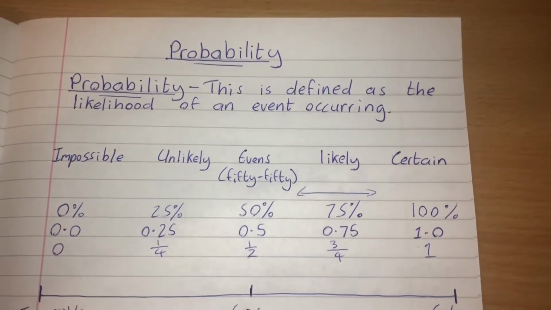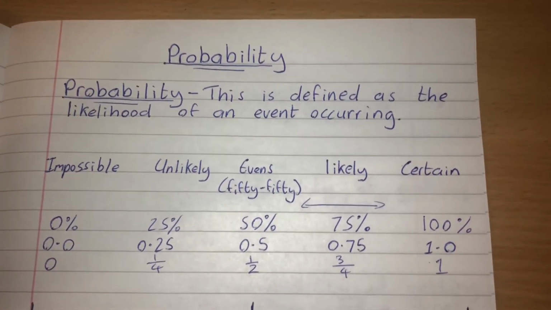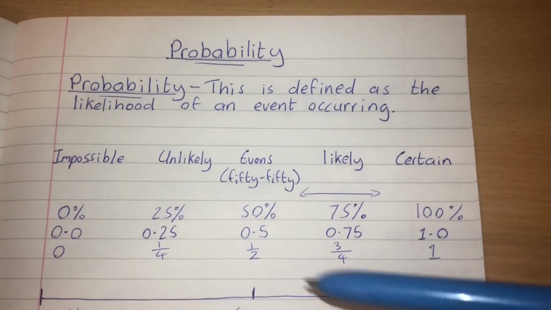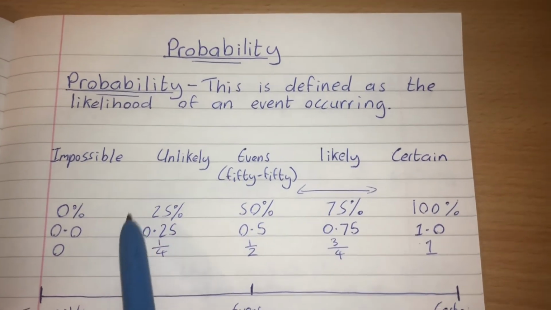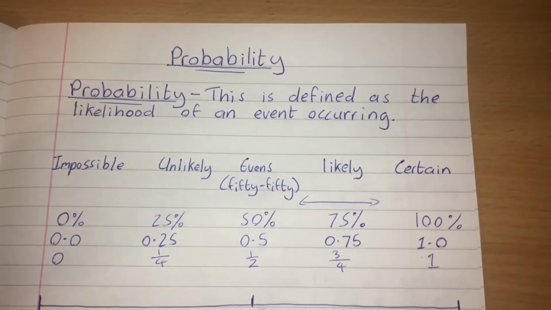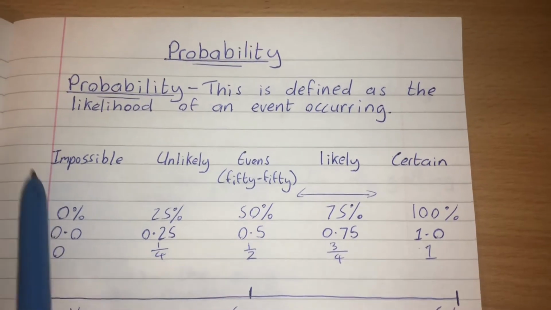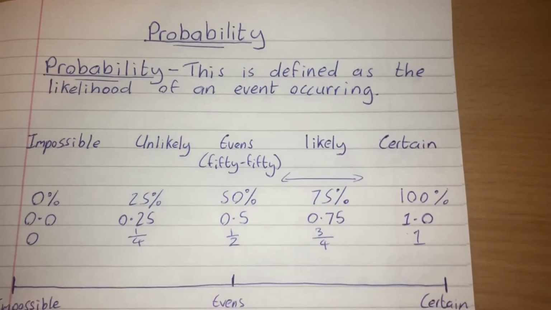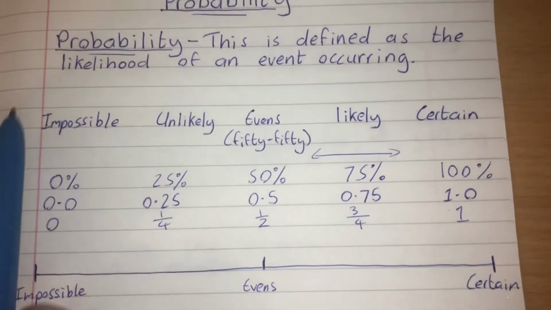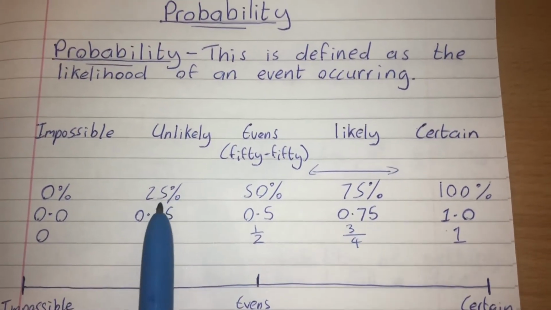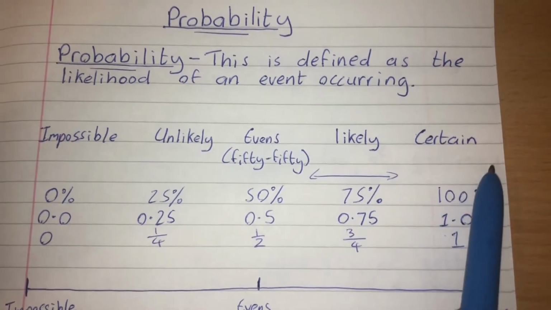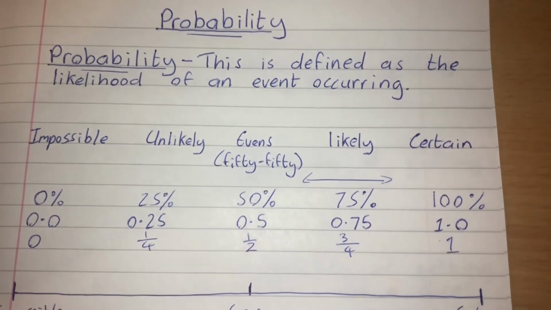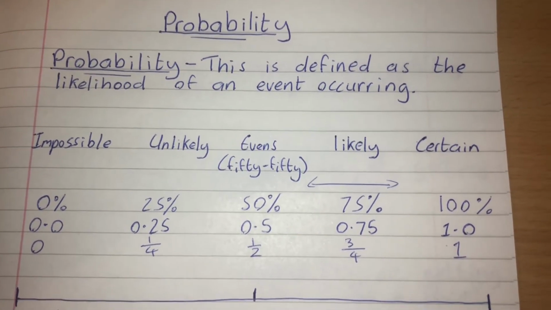So firstly, we're going to look at how we can describe probabilities. Probabilities can be described in several different ways, either using words, percentages, decimals or fractions. First off, just to cover the idea of describing probabilities using words. My advice is to only use words when encouraged to do so within an exam situation, and the reason being is that some of these words do not give a specific probability.